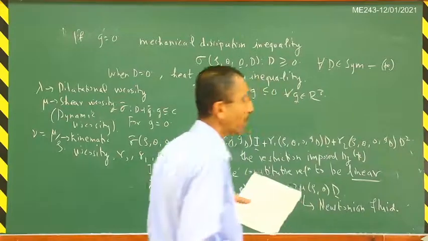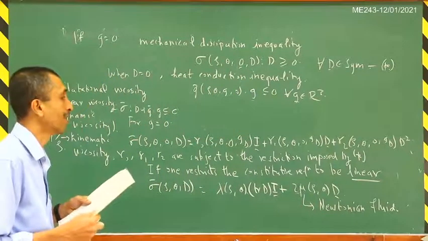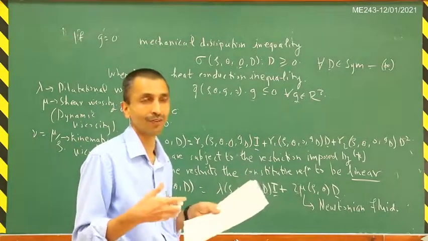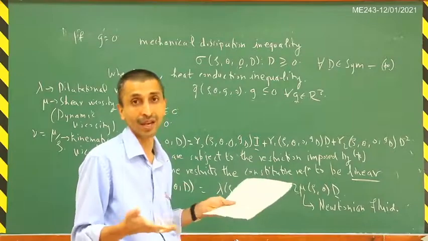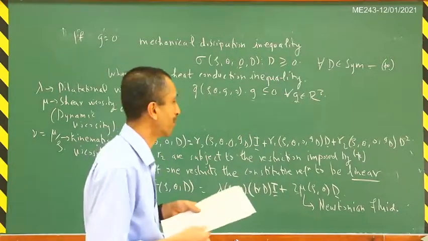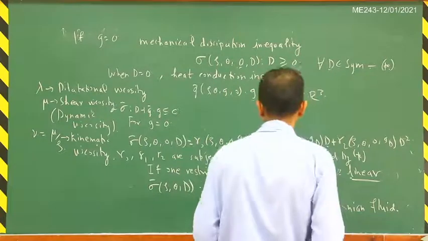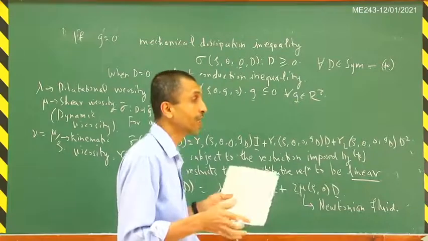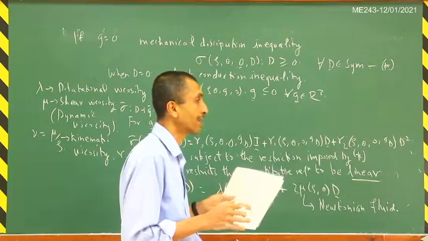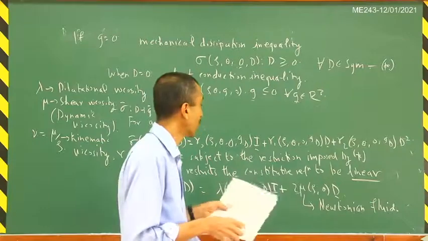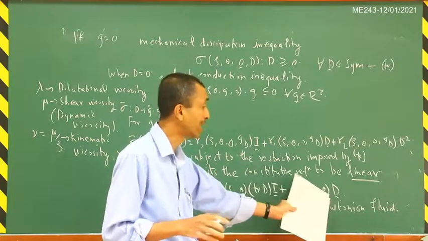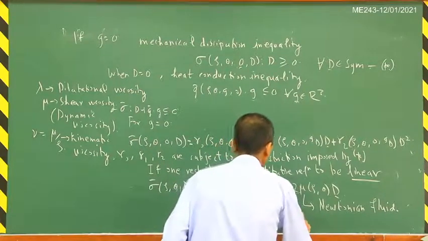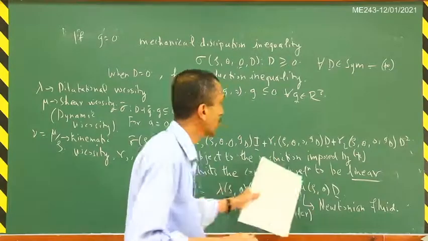As I already mentioned, examples of Newtonian fluids are air and water. 99% of the fluids on Earth are air and water, and so very fortunately this constitutive relation holds for air and water, and that is why we don't need to worry about the constitutive relation. This constitutive relation is valid for any value of d. This is something that is very important, so I will just repeat that. Basically we are saying that there is no restriction on d.